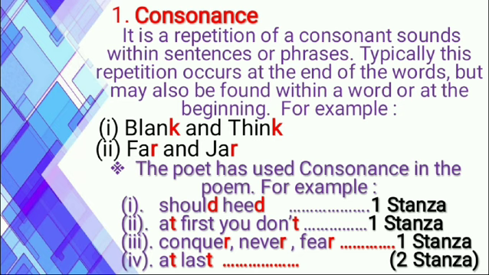And in the fourth example, we can also see the repetition of a consonant sound. What is the repetition? The T sound, at and last. And this occurs in the second stanza of the poem, at last. So the T sound is the repetition here. I hope you have understood what consonance means. Consonance is a repetition of a consonant sound within a sentence or phrases, and this repetition mostly occurs at the end of the words.